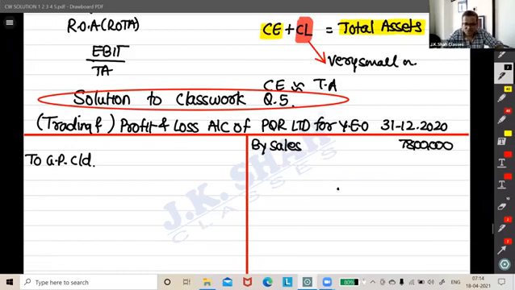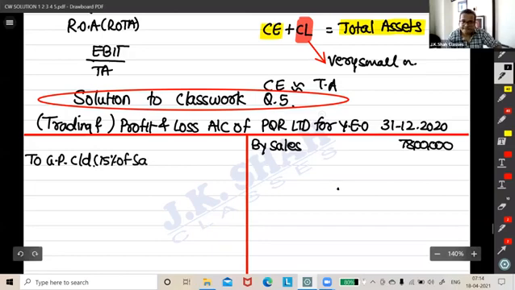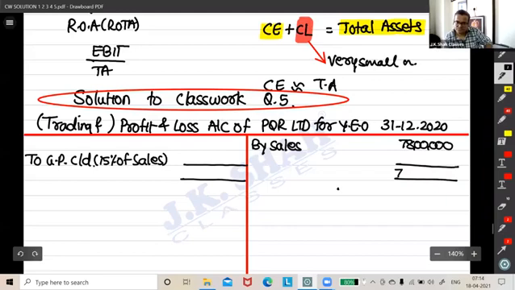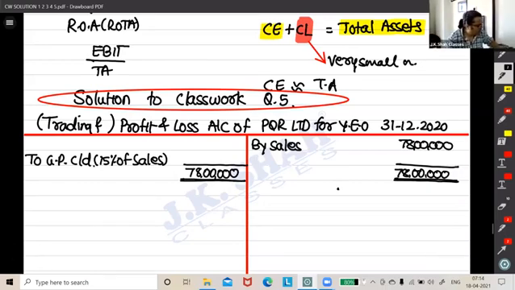How much is the GP ratio? GP ratio is 15%. Correct, friends. 78 lakhs, 15% is 11 lakhs 70,000.